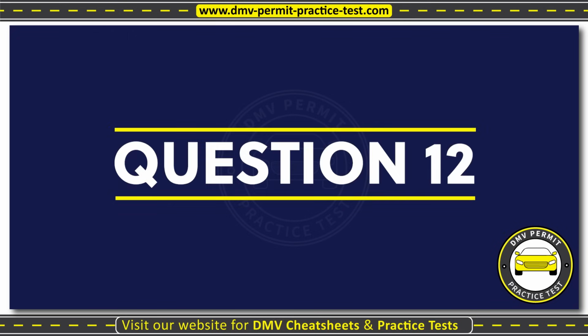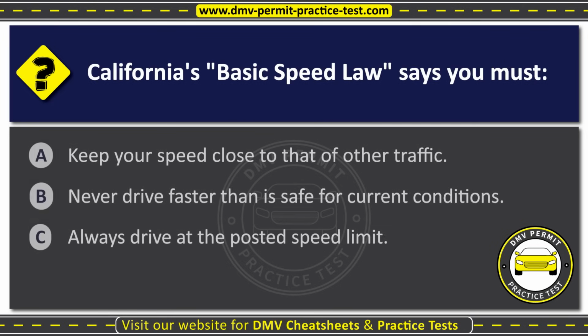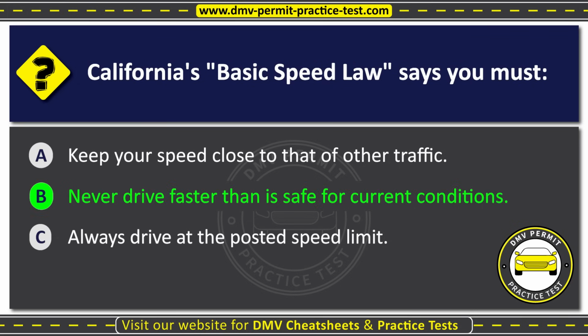Question 12. California's basic speed law says you must: Option A, keep your speed close to that of other traffic. Option B, never drive faster than is safe for current conditions. Option C, always drive at the posted speed limit. The correct answer is Option B, never drive faster than is safe for current conditions.